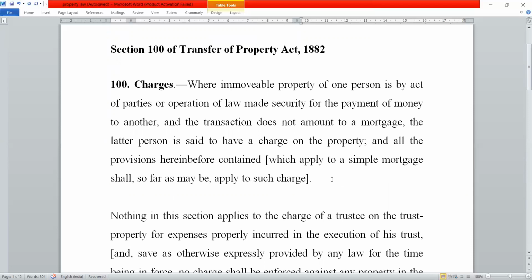Similarly, in charge as well, the charge holder can go to the court for recovery of money, for selling of the property or against the property. So those provisions which apply to simple mortgage shall also apply to charge. I hope this is clear to you.